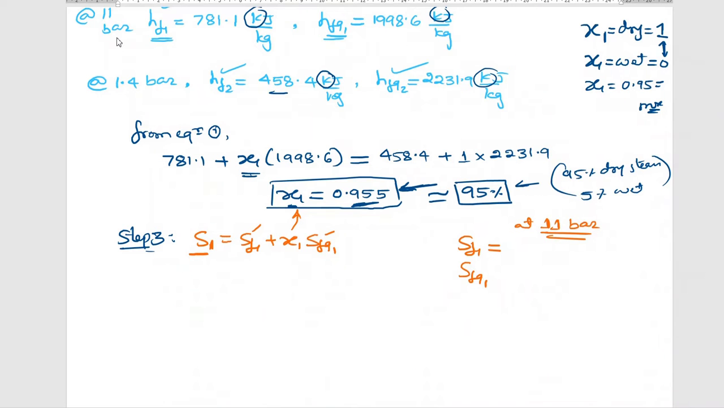No, I don't think so. 2.1786. Very good, it is correct. So 2.1786 kilojoule per kg Kelvin. Dear students, please cross check the answers, whether that is right. 2.1786 is the entropy SF1, entropy of fluid at point 1, that is at 11 bar. Is it right or wrong? Other students, please help me. Is that right or wrong?